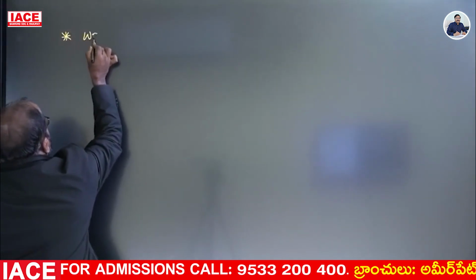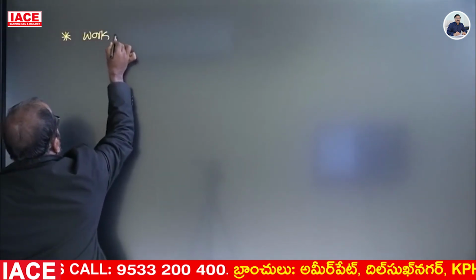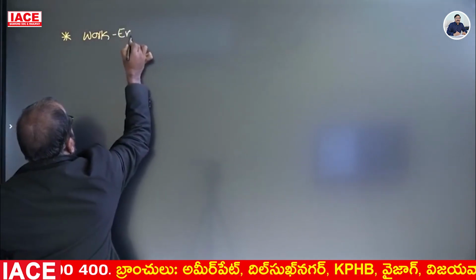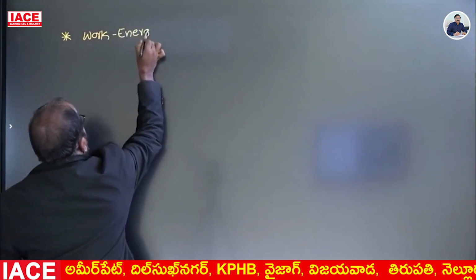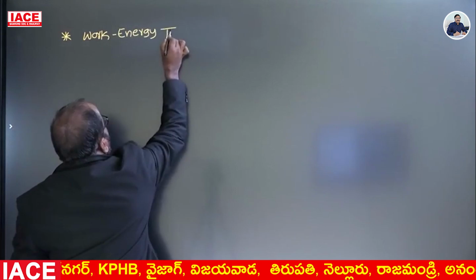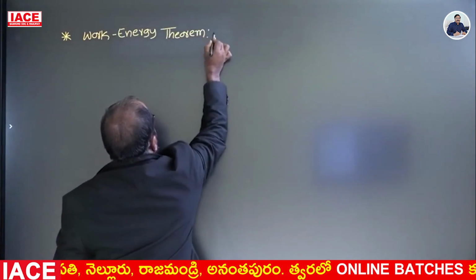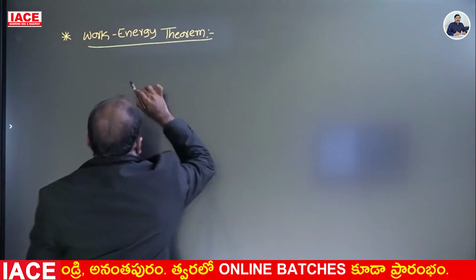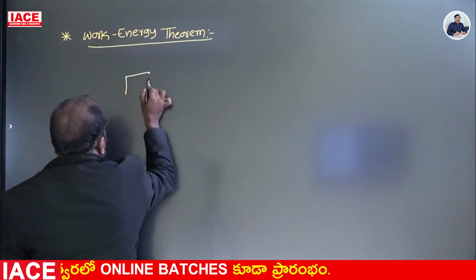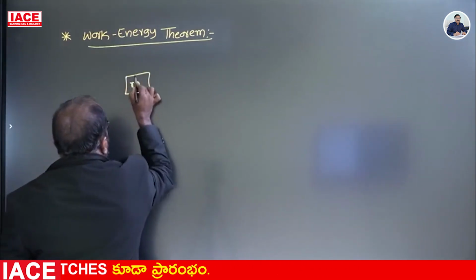Work energy theorem. What is the work energy theorem? Let m be the mass of an object.